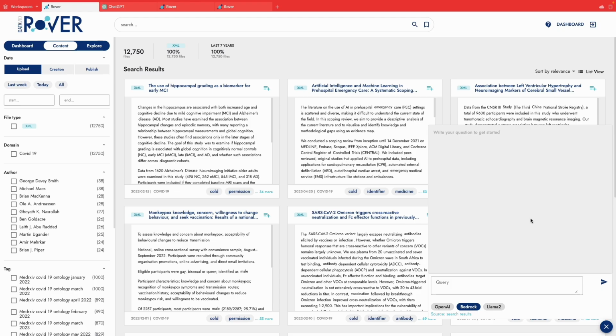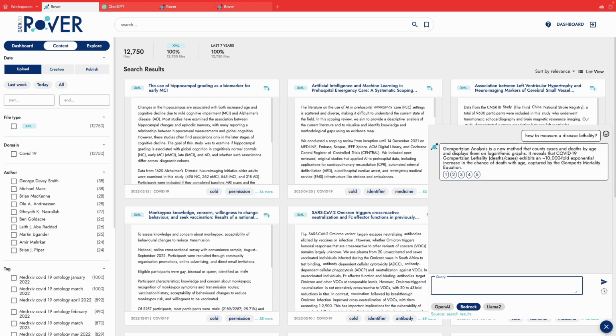We have assessed 3 publicly available models: OpenAI, Bedrock Titan, and Llama 2. Let's start our conversation. How to measure a disease lethality? To get the answer, the system fetches paragraphs from the available data to put together a response. As a response, we get Gompertzian analysis, which seems to be specific only to COVID-19, which is unsurprising, as most of the data is about COVID-19.